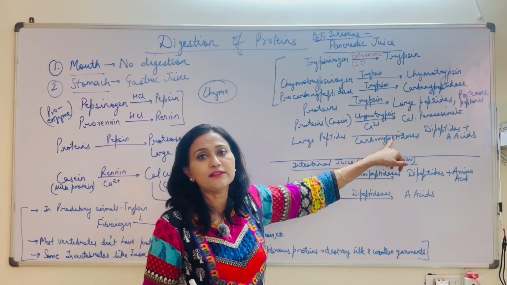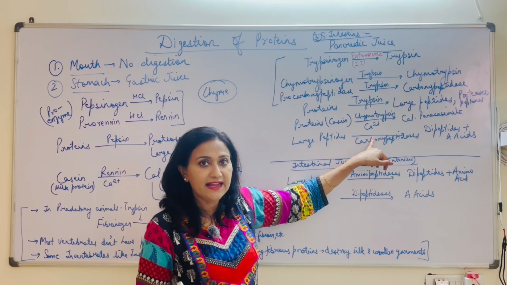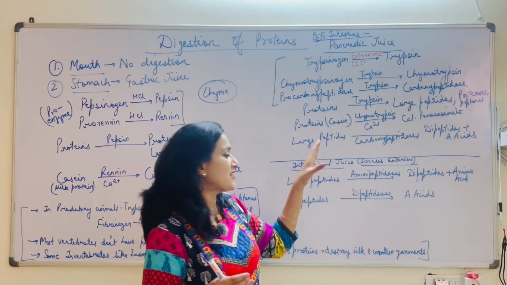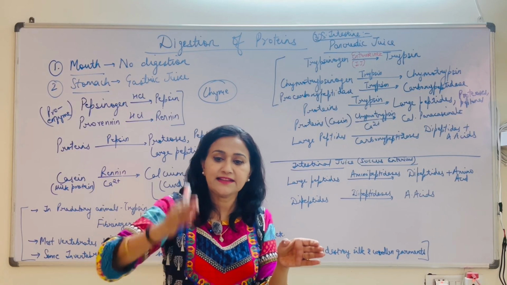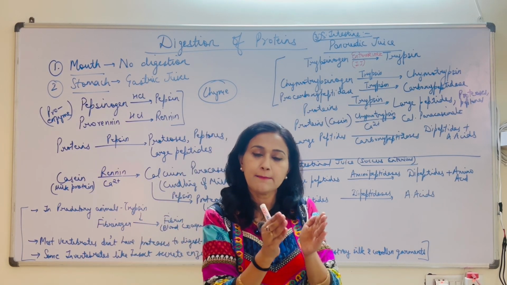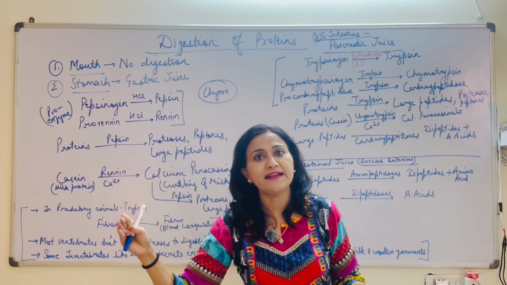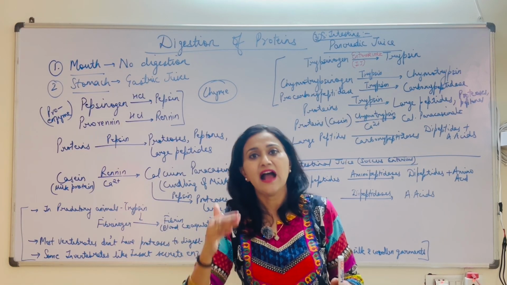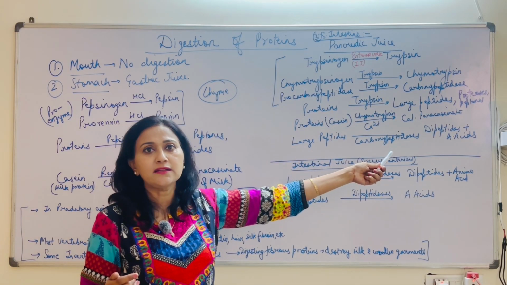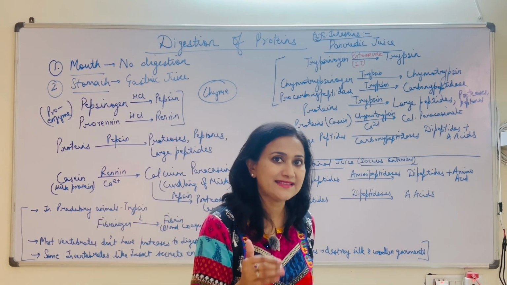So they are acting upon the peptide bond at the carboxylic end and separating one amino acid at a time, so that the larger peptides, one amino acid at a time from the carboxylic end, get deleted. So the larger peptides are becoming smaller, and one amino acid each from the carboxylic end is getting isolated and separated. Okay, so the larger proteins are now getting digested to form amino acids.